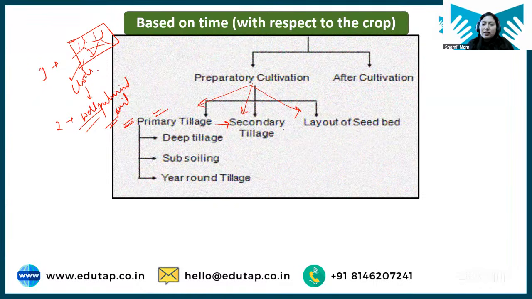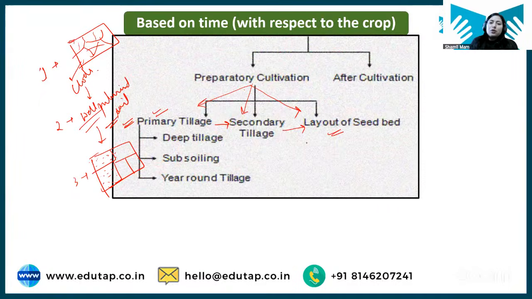And the third step is layout of seed bed. Now, once we have got fine soil, what will we do? The third step will be like this: this is our field and these clods are converted into fine soil. Then we will make a layout, like where we want to sow the seed. At this point we want to sow the seed, or at this point we don't want to sow the seed, whatever, right? So the layout is made. That is called layout of seed bed.